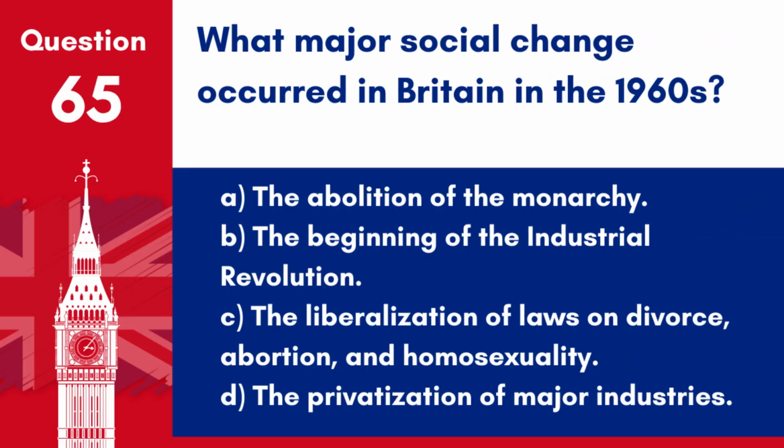Question 65. What major social change occurred in Britain in the 1960s? A. The abolition of the monarchy. B. The beginning of the Industrial Revolution. C. The liberalization of laws on divorce, abortion, and homosexuality. D. The privatization of major industries.